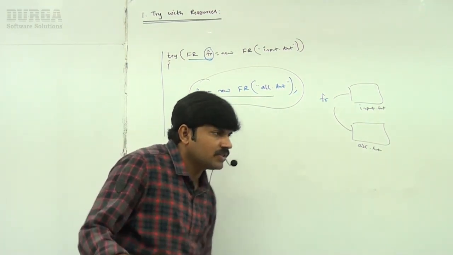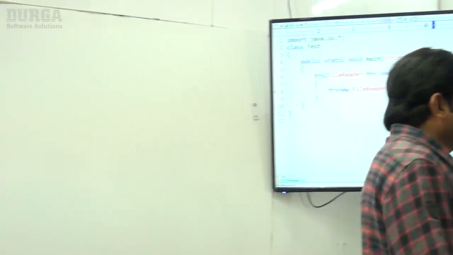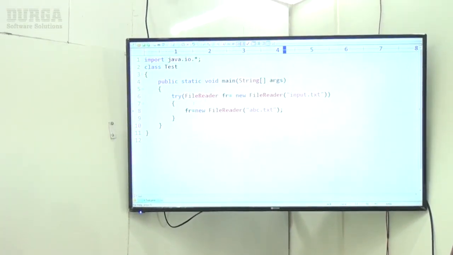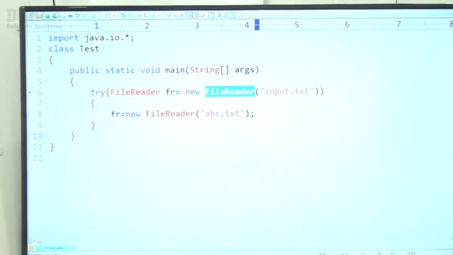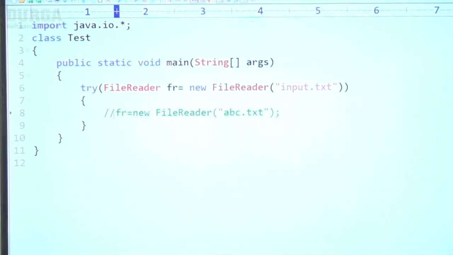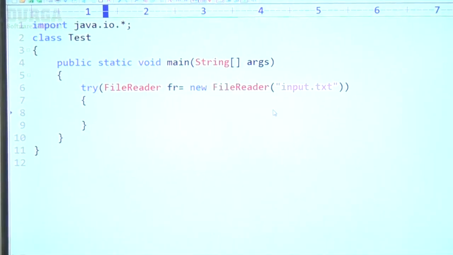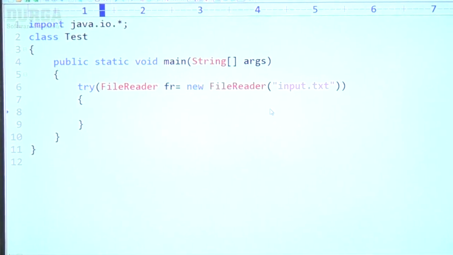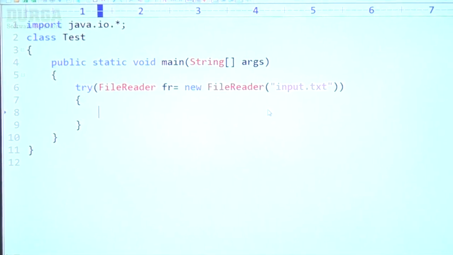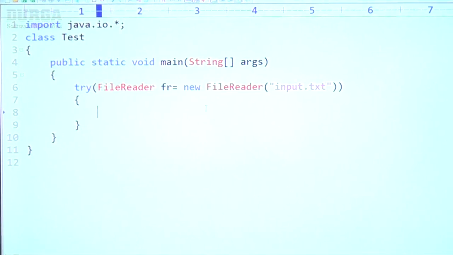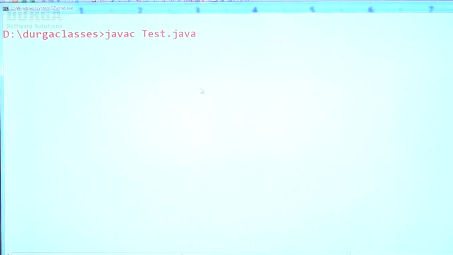Now have a look at the same example. try (FileReader fr = new FileReader(...)), like this I am taking. I am not performing any reassignment. Let me compile this code. Happily the code compiles.